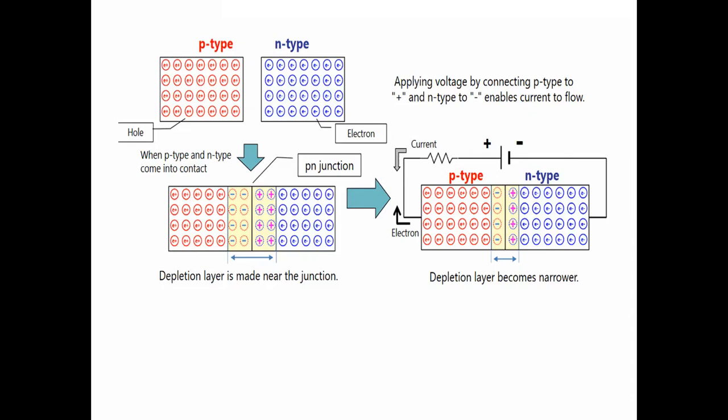If we increase the voltage, this barrier will break and suddenly the current will rise. So like this, we have the forward bias characteristics of a diode.